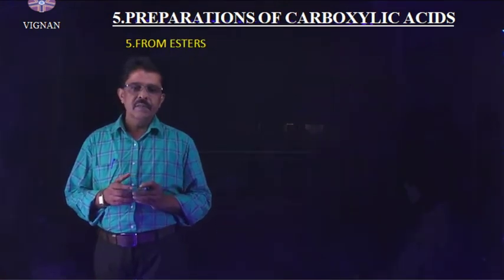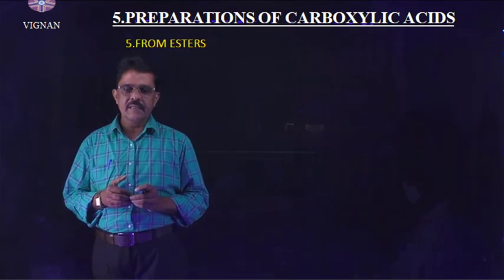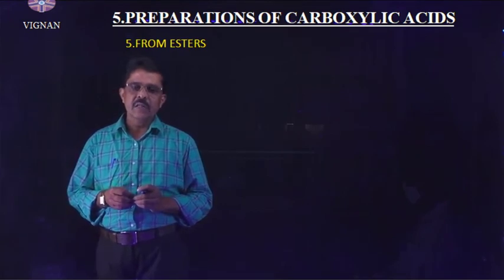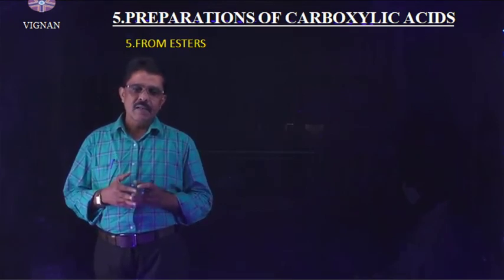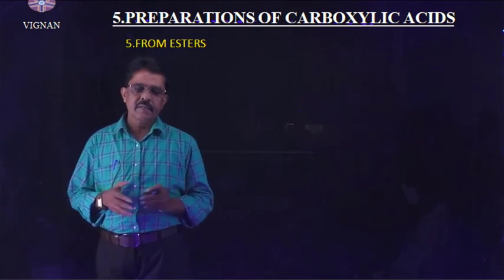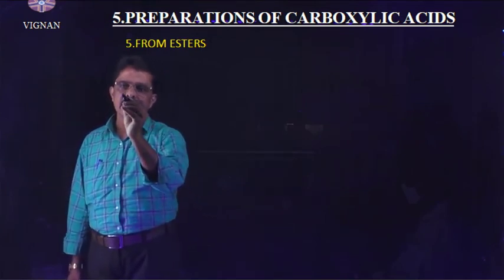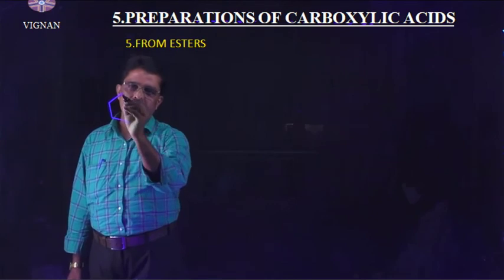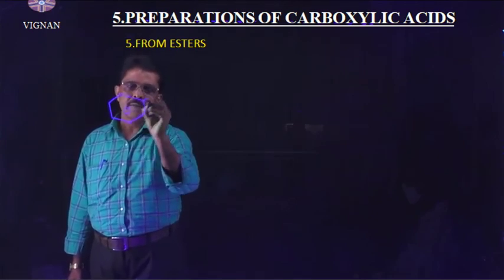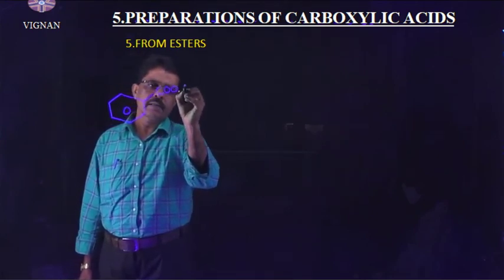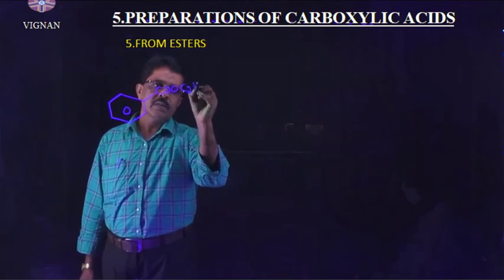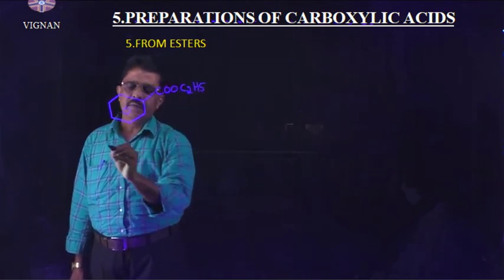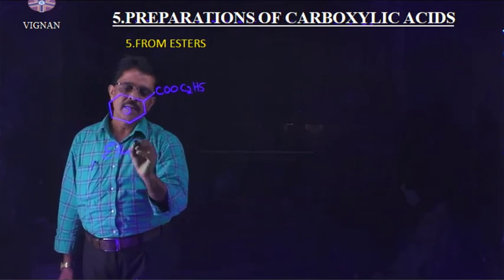Preparation of carboxylic acids from esters. Esters are subjected to hydrolysis, then we can get the carboxylic acid. For example, I want to write ethyl benzoate. The ethyl benzoate formula is C6H5COOC2H5.